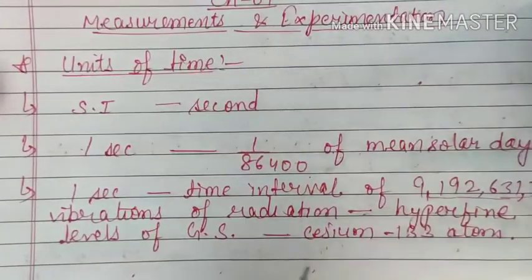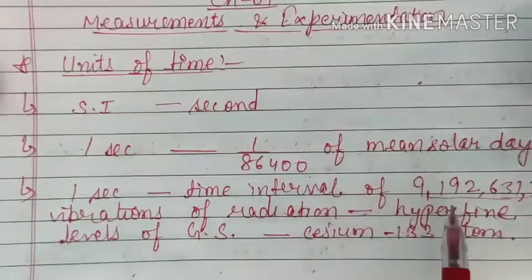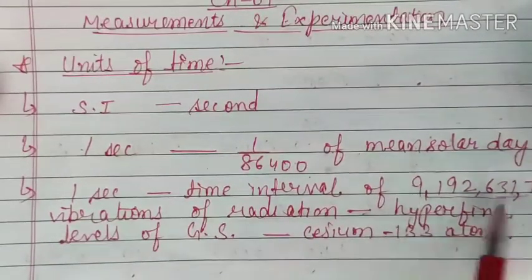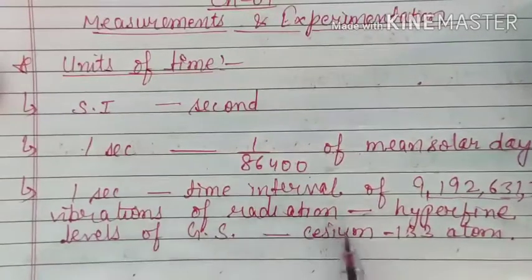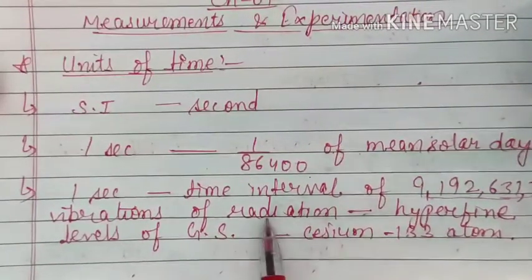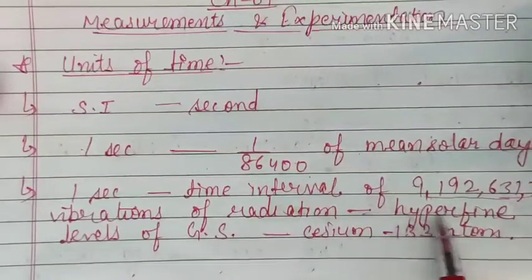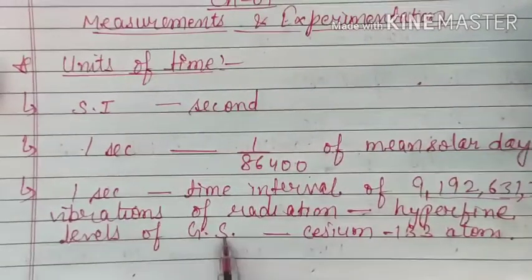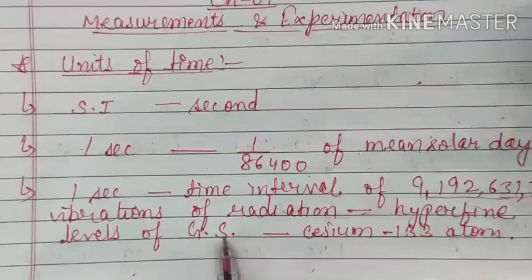So actually 1 second is that time interval in which these many vibrations of cesium 133 atoms are completed between two hyperfine levels of the ground state. In chemistry, we have learnt about ground state and excited state.